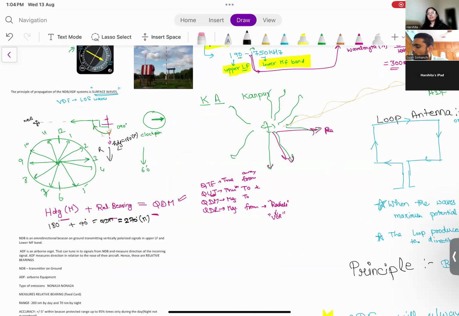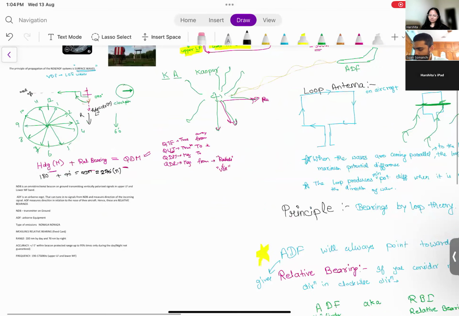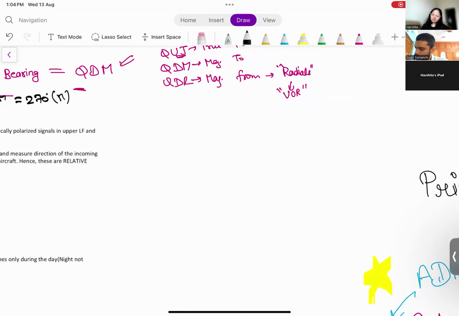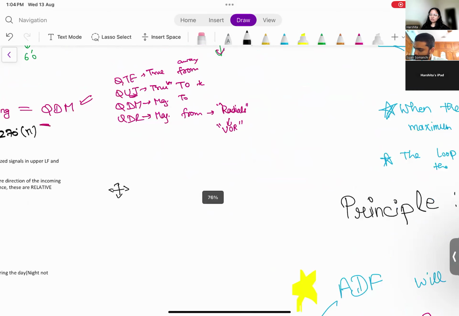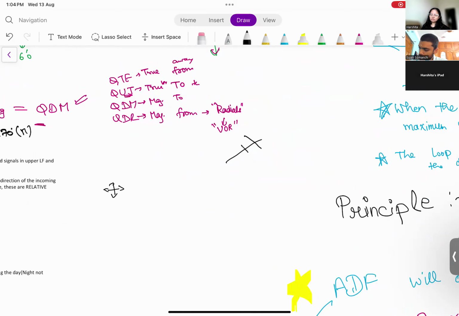Now I'll ask you some examples. You just have to tell me the relative bearing. This formula we will use later. This is your station. This is you. This direction is 050.